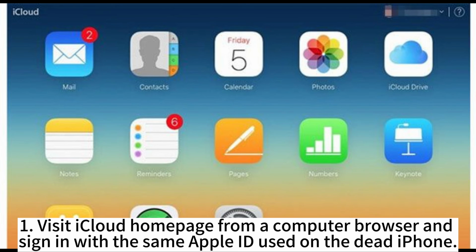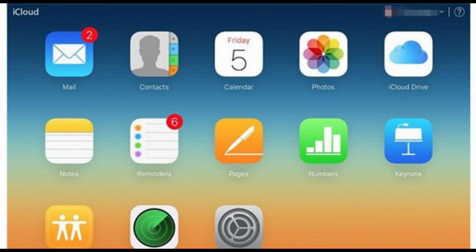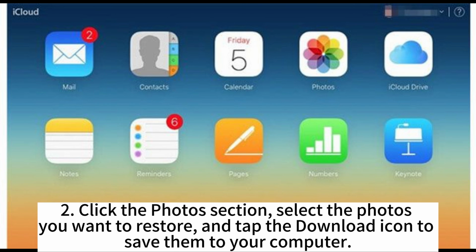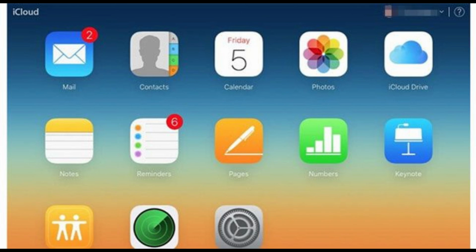1. Visit the iCloud homepage from a computer browser and sign in with the same Apple ID used on the dead iPhone. 2. Click the Photos section, select the photos you want to restore, and tap the download icon to save them to your computer.